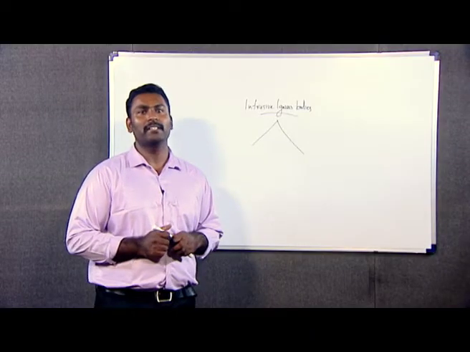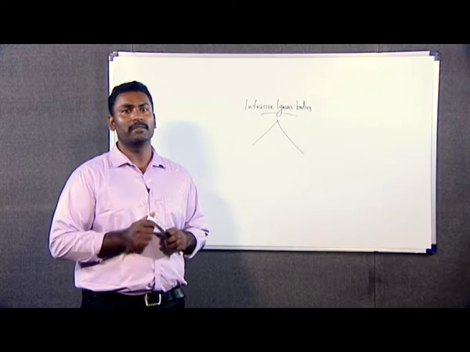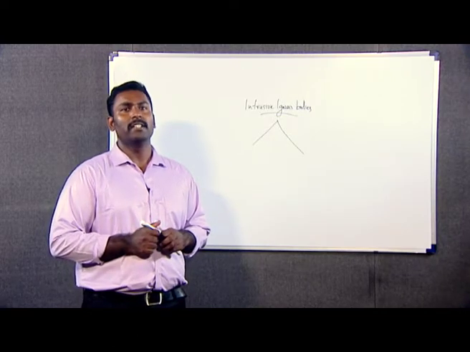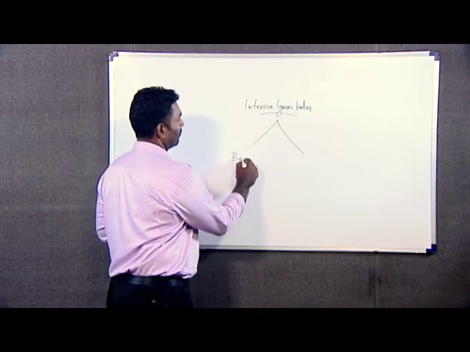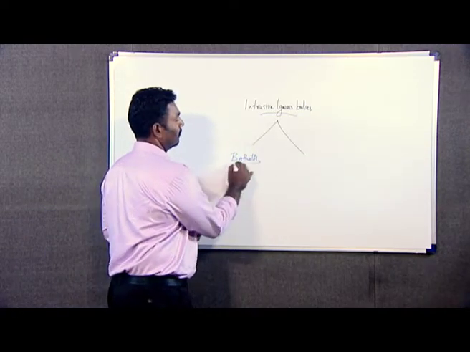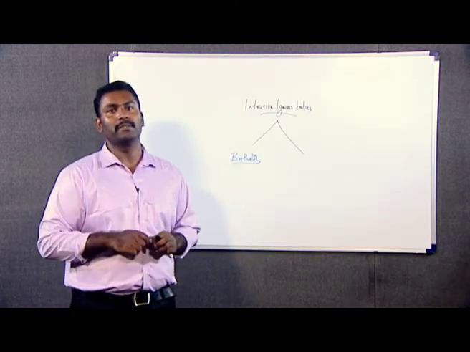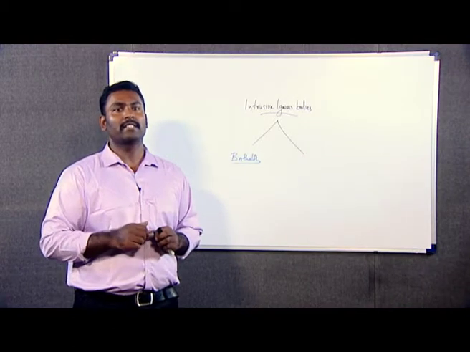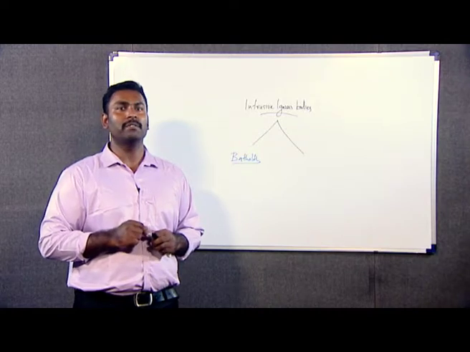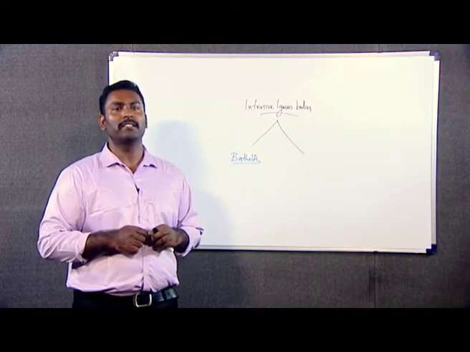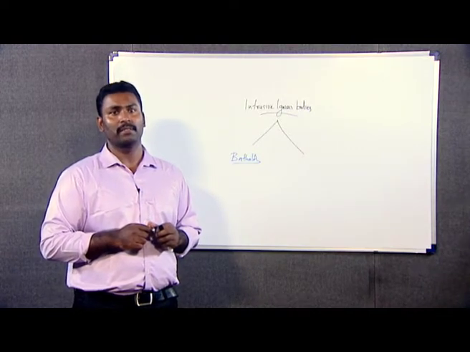The next important intrusive igneous body, and one of the most important types of discordant intrusive body, is the batholith. Batholiths can be defined as large discordant intrusive igneous bodies which have a transgressive relation with the country rock, and they are formed by the massive intrusion of hot magma into the country rock, and such a large intrusion can melt even metamorphic rocks.